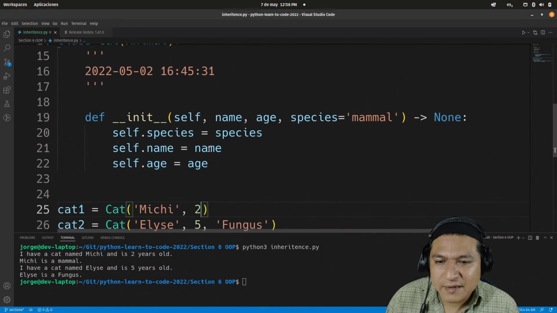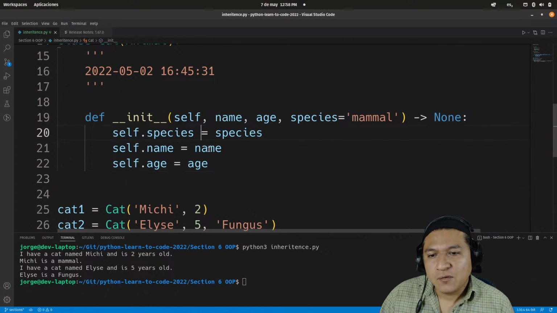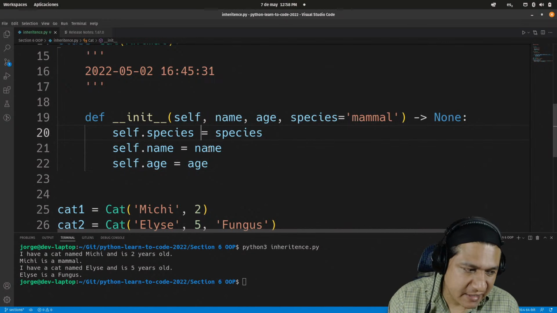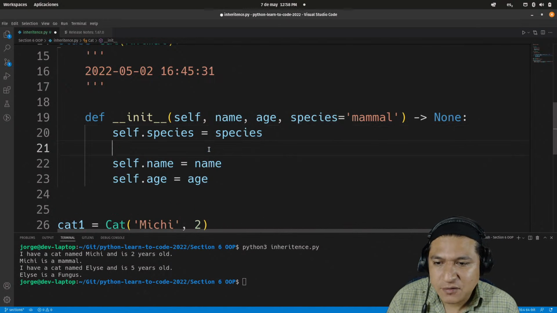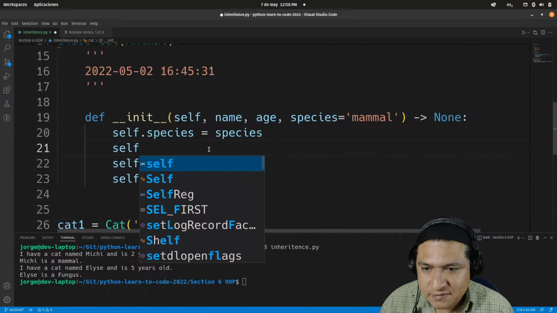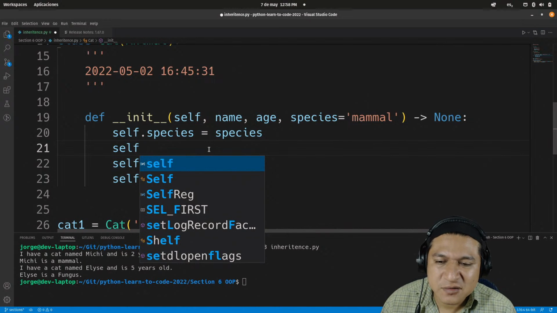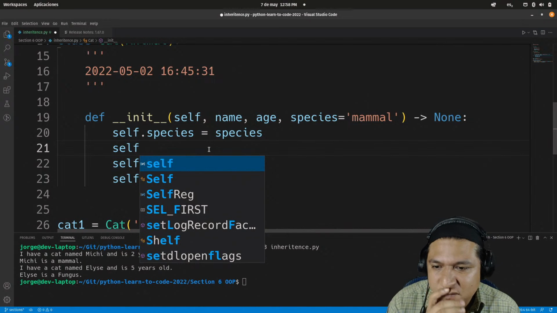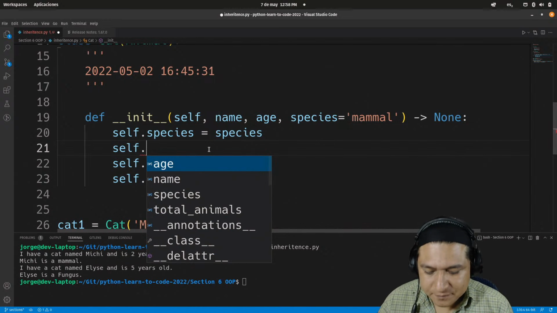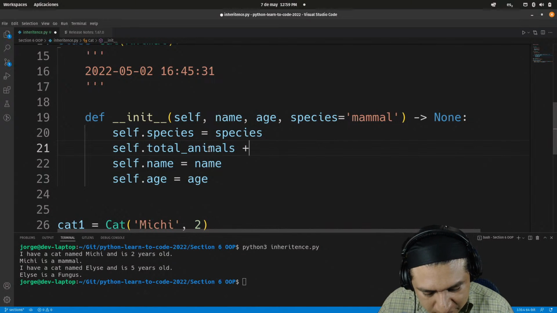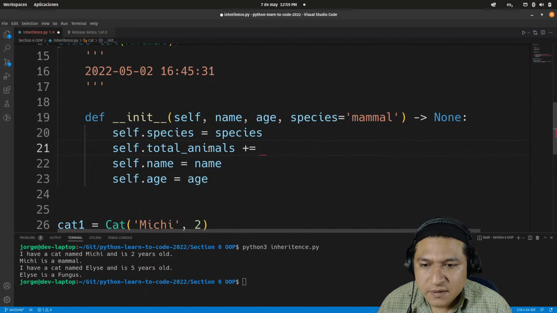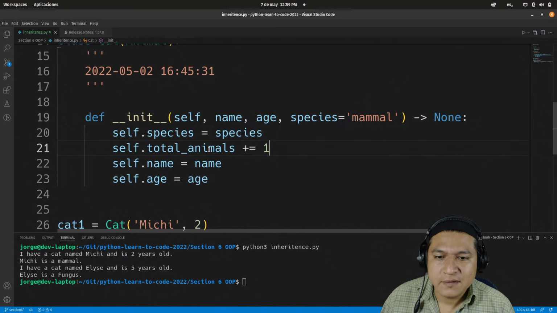And whenever I create or instantiate a new animal of whatever species, I may like to say self, but it's not going to be self because everybody is going to share it. This is what's going to happen. Let's choose total animals plus equals 1, let's say.